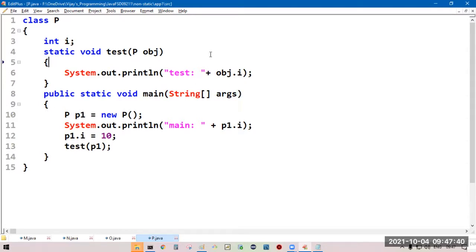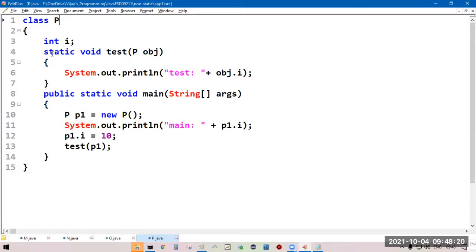Carefully observe. Come to the main method. See, there are no static members to be executed. So straight away, we are trying to execute main.